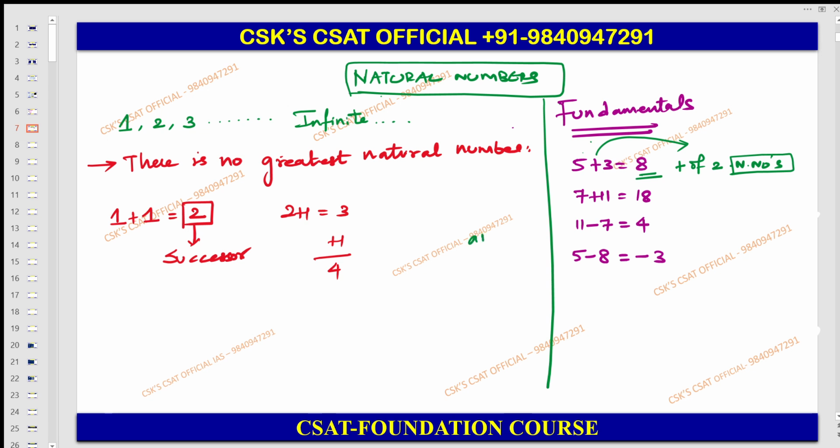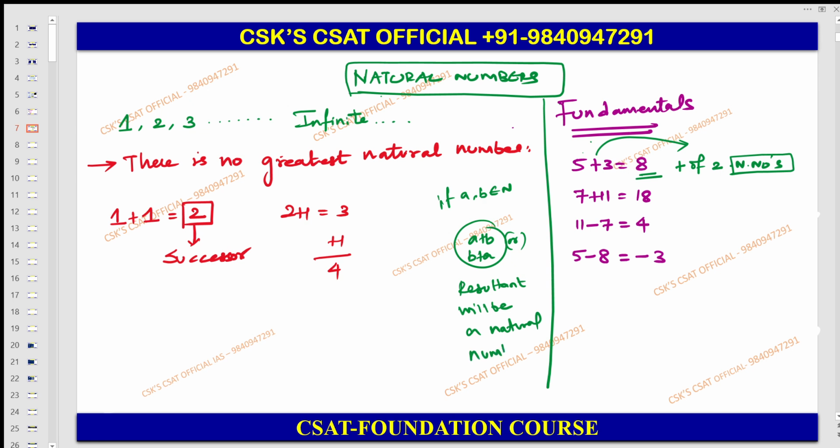For example, a plus b or b plus a. Both resultants will be a natural number if a, b belong to N. Please understand, a, b belong to N means that a and b are natural numbers. The resultant is also a natural number. You can take any example.